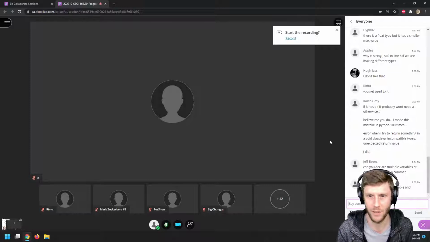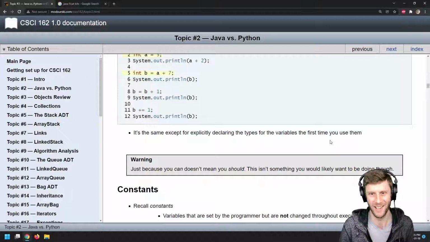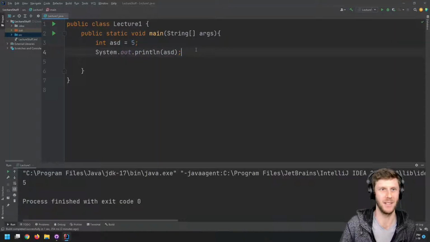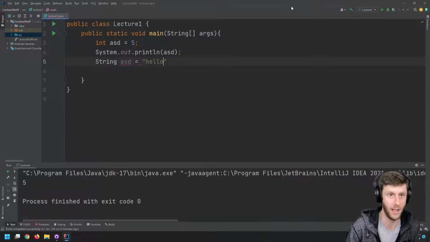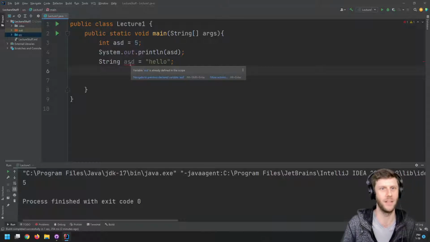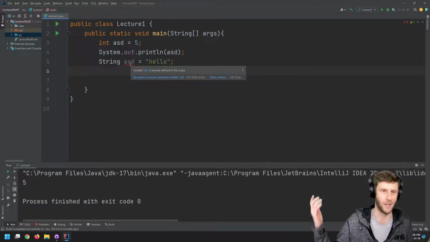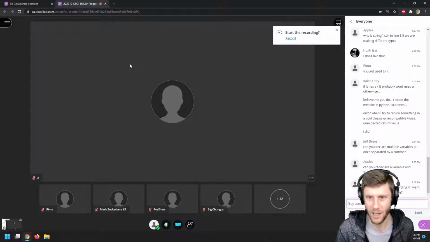Can you redeclare a variable and switch its type? Give it a go. These are all great questions. Let's see what happens. Int ASD. String ASD equals hello. Uh-oh. Variable ASD is already defined in this scope. Shucks. Look at that.